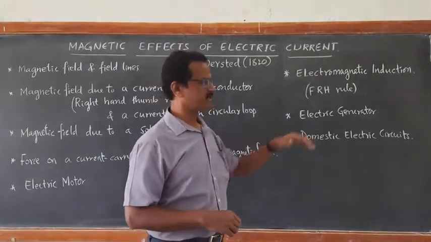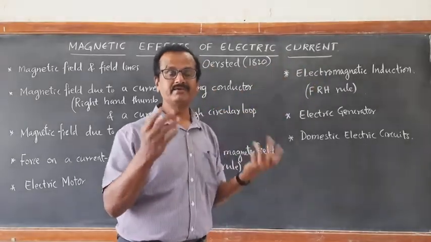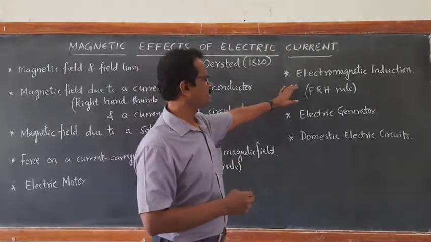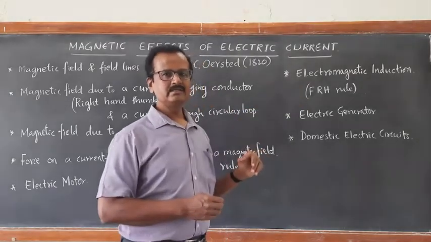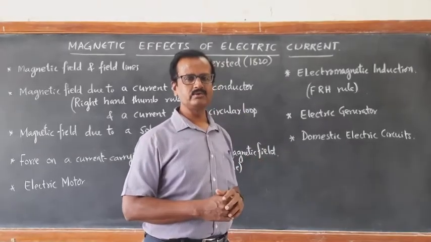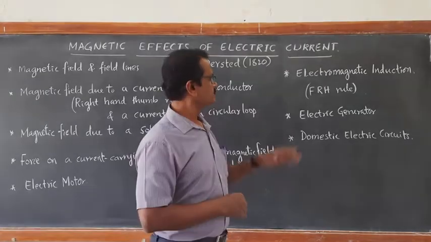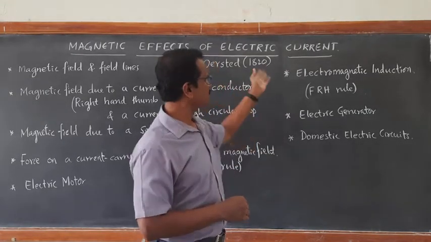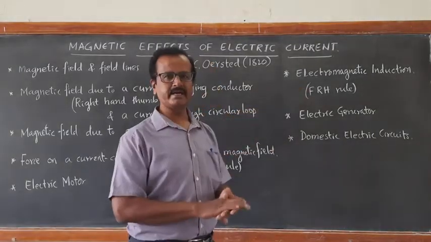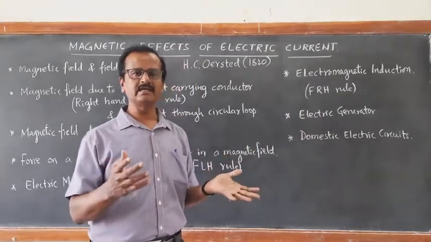So this is the reverse effect, we can call it electric effects of moving magnets. That is what we learned as electromagnetic induction. There we learn Fleming's right hand rule to find the direction of electric current. Right? That is electromagnetic induction, the reverse effect of magnetic effect of electric current. Next, based on this principle of electromagnetic induction, we are learning the electric generator. You all know what an electric generator is.